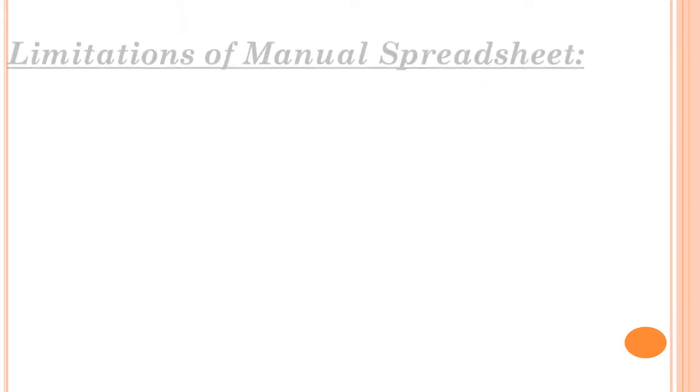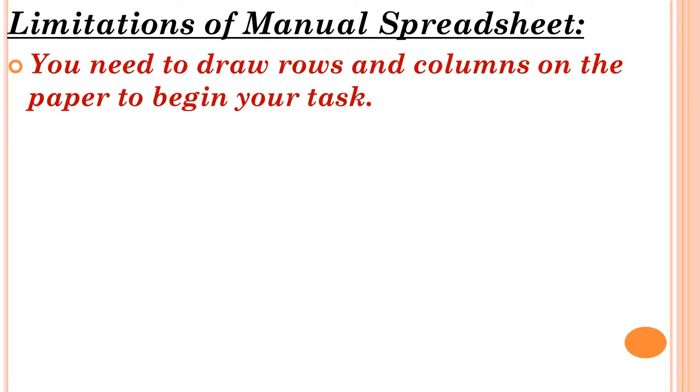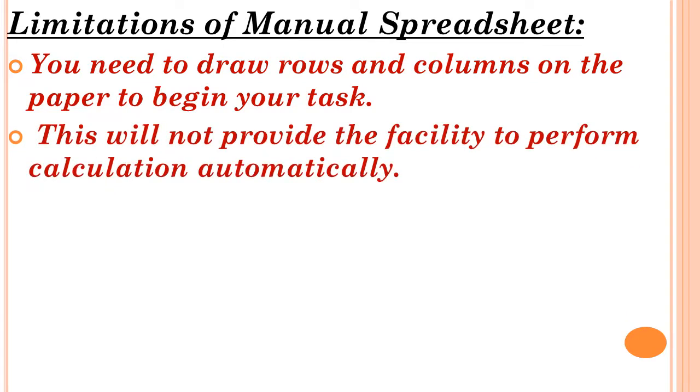Next is limitations of manual spreadsheet. First one, you need to draw rows and columns on the paper to begin your task. Yes, right? Manual spreadsheet in the sense what you have designed using your hand. You need to draw everything and then you can start your work. This will not provide the facility to perform calculation automatically. You can't calculate, no default calculation will be there.